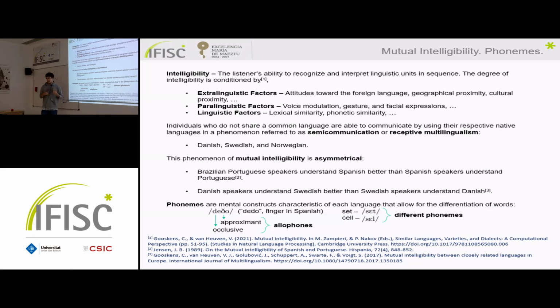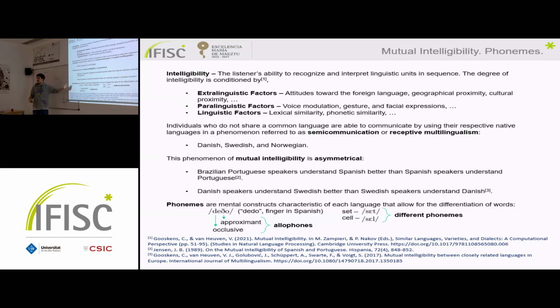So we are interested in spoken intelligibility, and for studying this, we are going to focus on the sound, and what conforms the sound for the speaking process. In this case, it is the phonemes, that are these mental constructs, characteristic of every language, and they allow us to differentiate between words. They are these equivalence classes, and if two sounds belong to the same equivalence class, they are from the same phoneme, and they are called allophones.